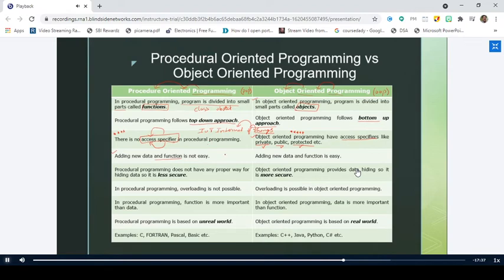Whenever you want to add a new item, for example, we have three entities: color, engine size, and transmission type. And the classes I have are cars and trucks.